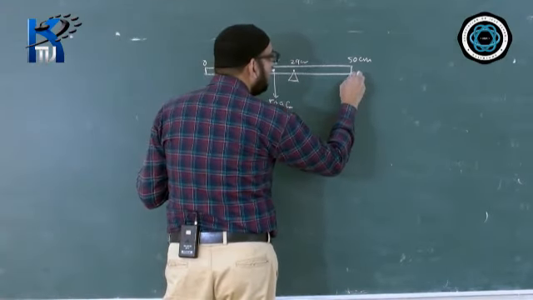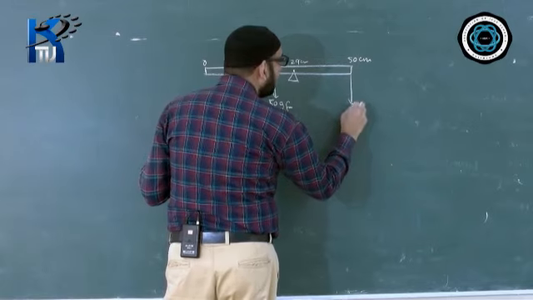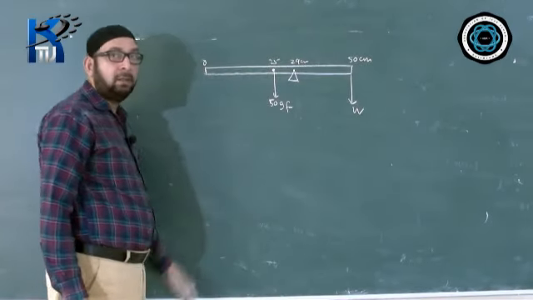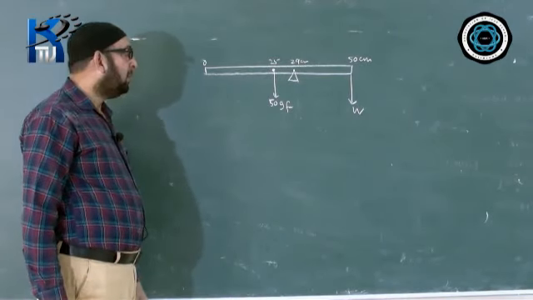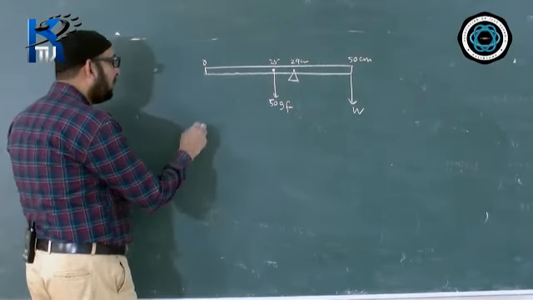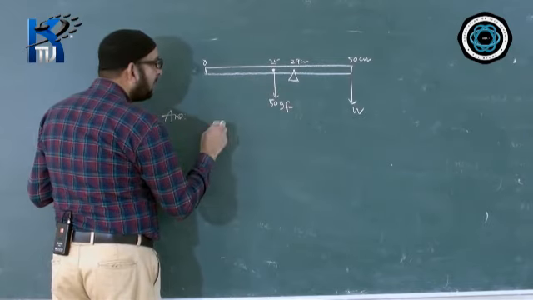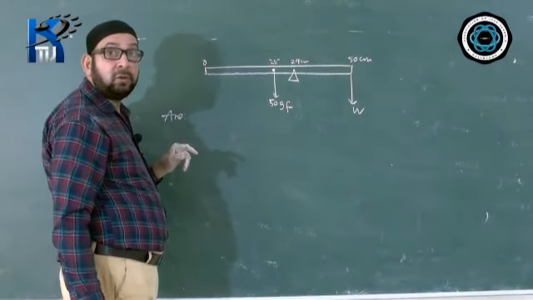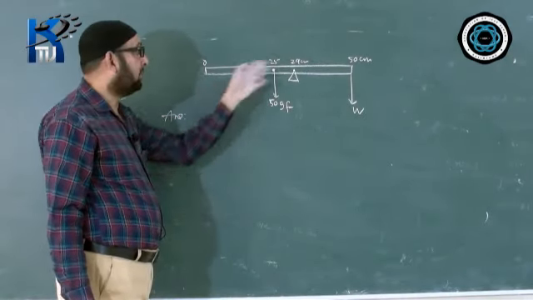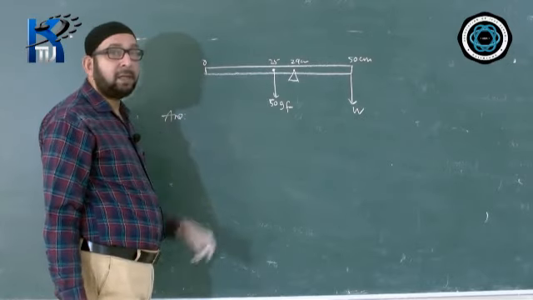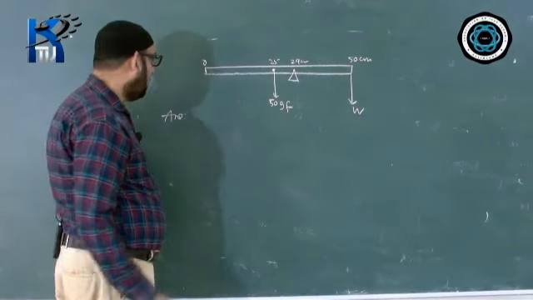We should keep it on the other side. That means W we have to keep on the other side. Then only we can balance it. Now do the calculation and the answer will come simply. So better draw a diagram for it. Even if the question doesn't ask you to draw, it is compulsory to make a diagram because the diagram carries marks.